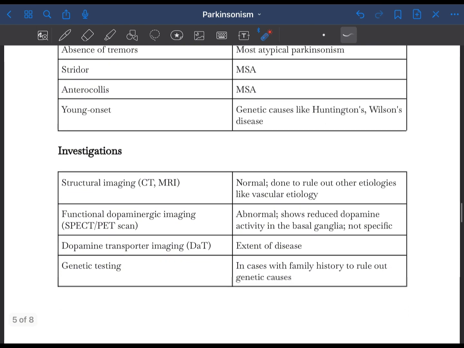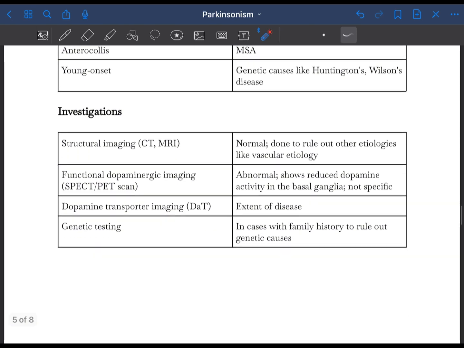Now let's talk about the investigations for Parkinson's disease. Firstly, structural imaging like CT and MRI is usually normal in Parkinson's disease, and it is done to rule out other etiologies like vascular etiology. There's something called functional dopaminergic imaging like SPECT scan or PET scan. It is abnormal, but it is not specific for Parkinson's disease.